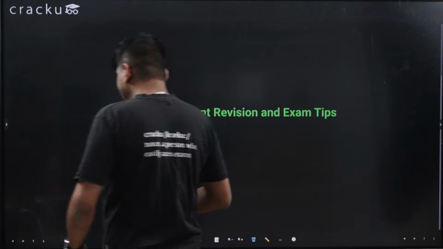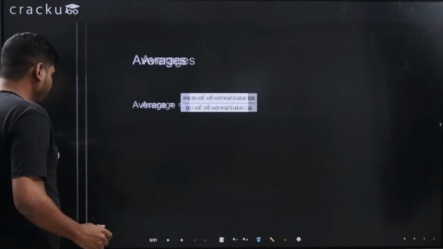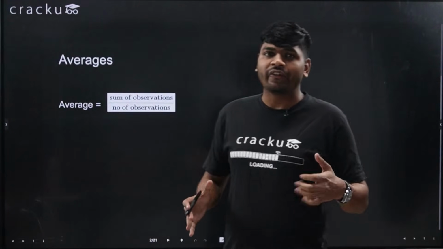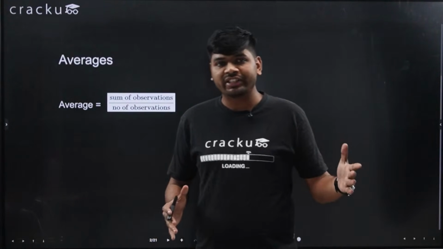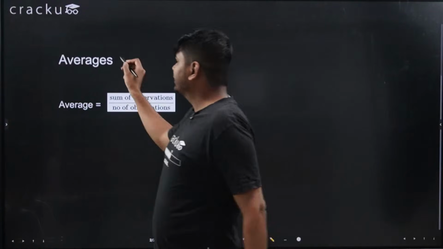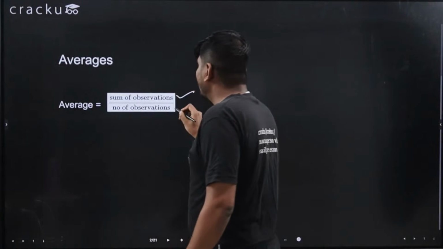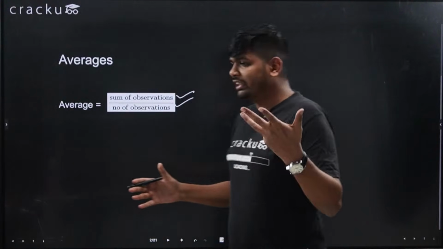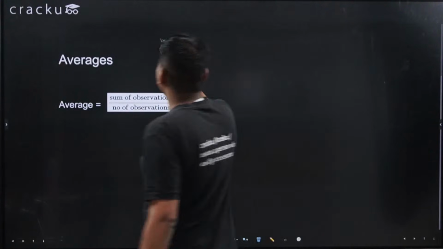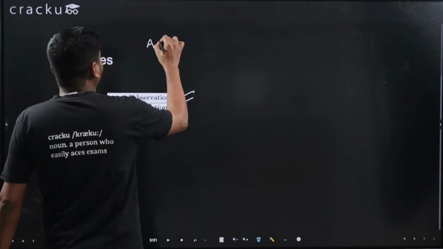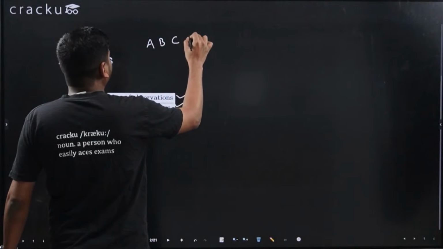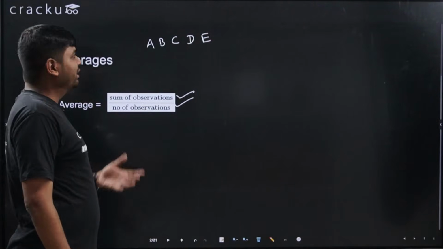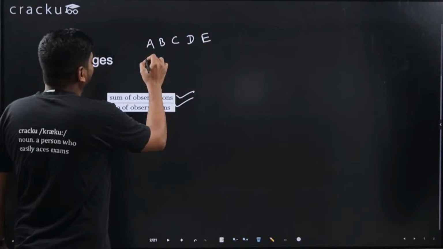Okay, so I will just look at the questions. So first is averages. Very important formula. You should know what is averages. So averages is sum of observation divided by number of observation. Simple formula. Let's say there are 5 people, A, B, C, D and E. There are 5 people and their weights.